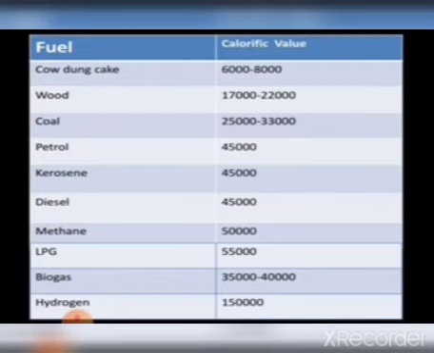So due to that reason, hydrogen gas is not an ideal fuel for usage.